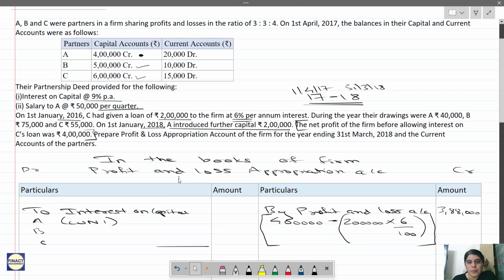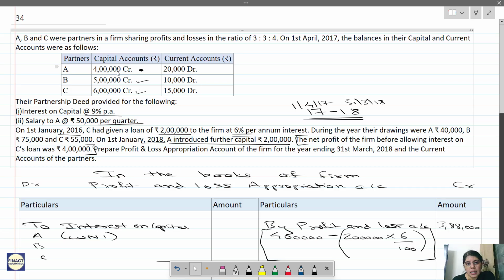So for A, see here, the capital balance was 4 lakhs from 1st April to 1st Jan, that is April, May, June, July, August, September, October, November, December. For 9 months it was 4 lakhs and then it became 6 lakhs.